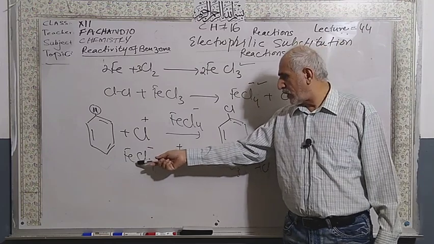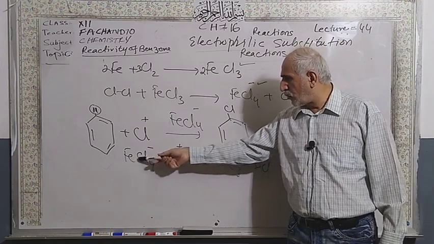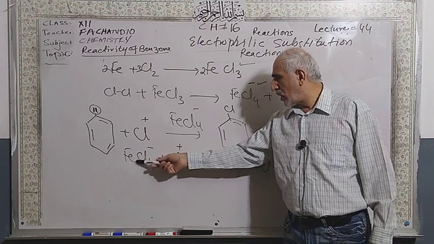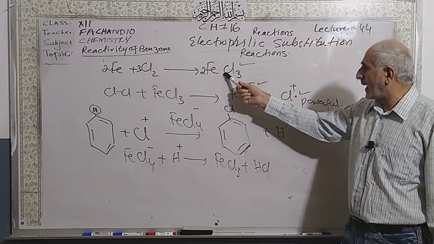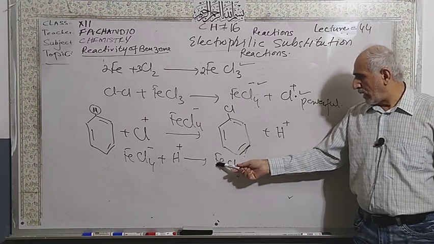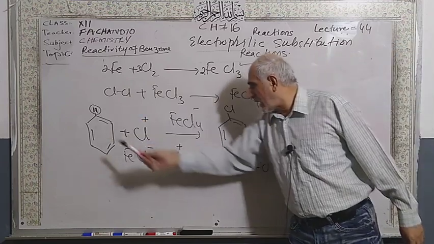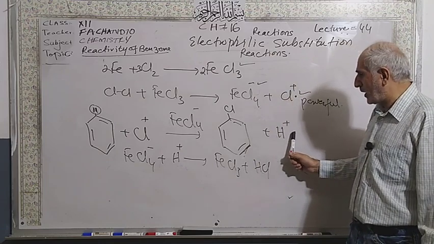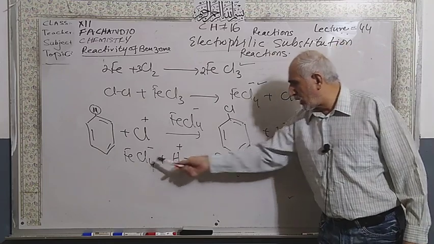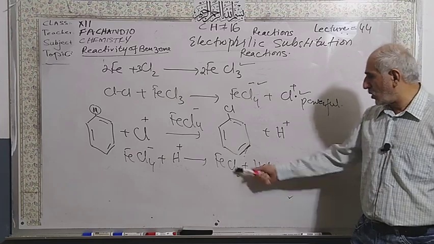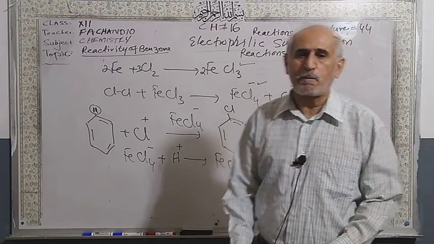This hydrogen ion again reacts with the tetrachloroferrate, because this is a complex. We should get the catalyst back. So this is the iron trichloride and the hydrogen which is here in the form of hydrogen ion, and it reacts with chlorine which is extra. You will get hydrogen chloride and the catalyst is recovered back.